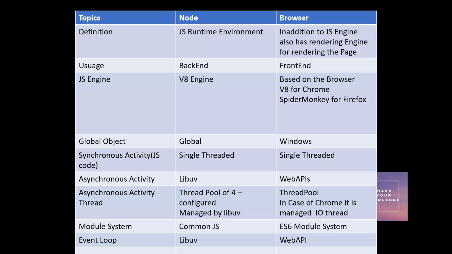Any browser, if you take, provides a set of APIs, so those APIs we will call. Maybe setTimeout is also a web API. We call that API, and this functionality is written by the browser. So it will do the functionality and give it to the queue, and from the queue it will be taken to the stack. You understand?